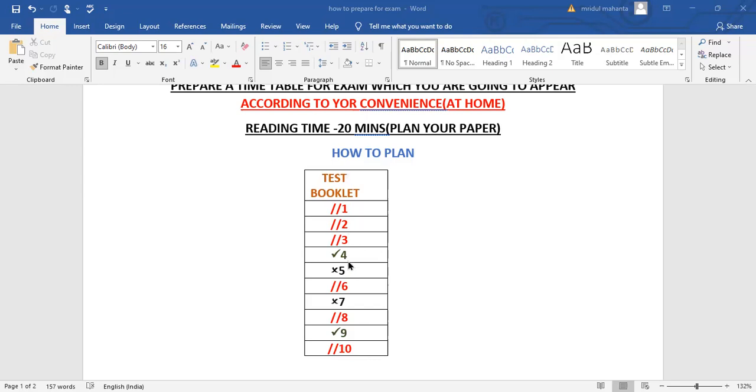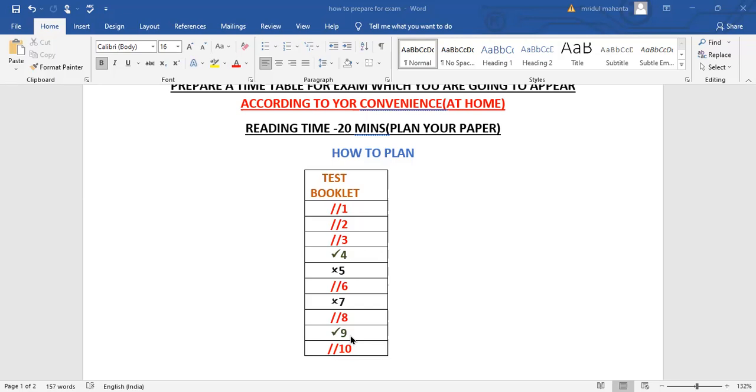That means question number 4. Okay, this question you'll try. Maybe at last you'll get the correct answer also, who knows. Yes, then question number 4 you will try. Then after that question number 9 you will try. Then this way, wherever that single tick is there or any other tick according to your convenience, but fix it.